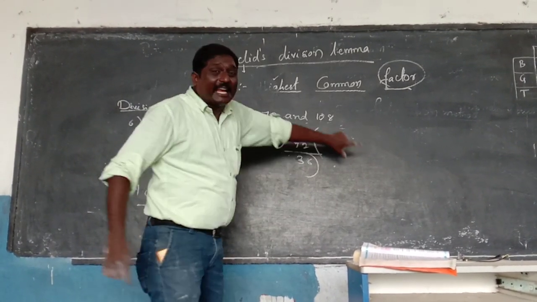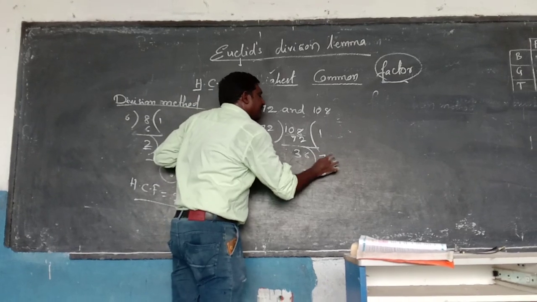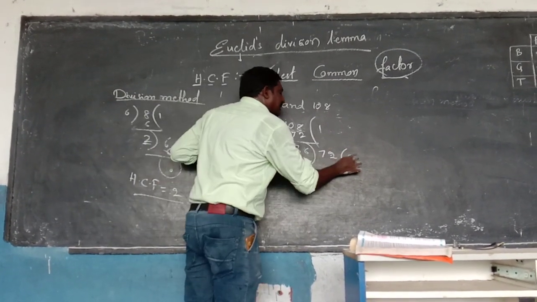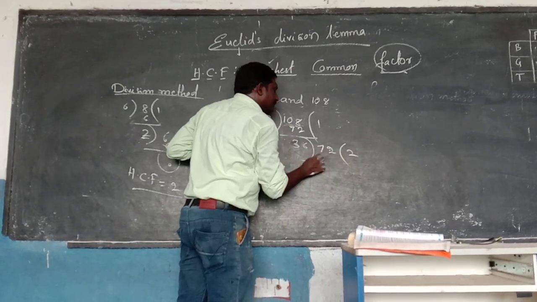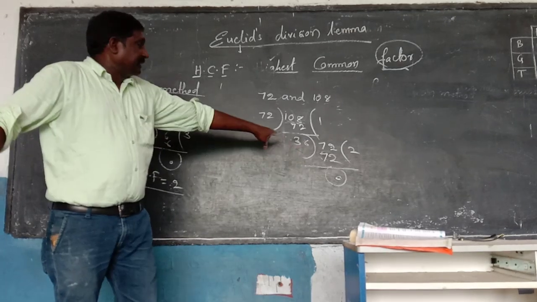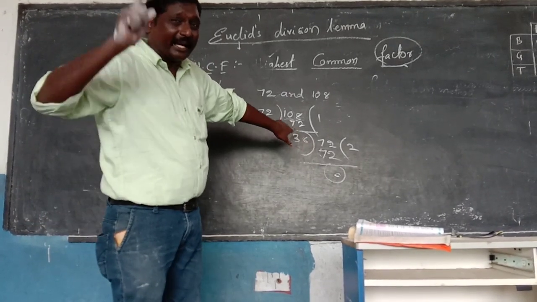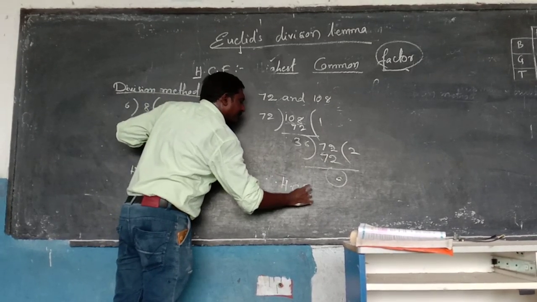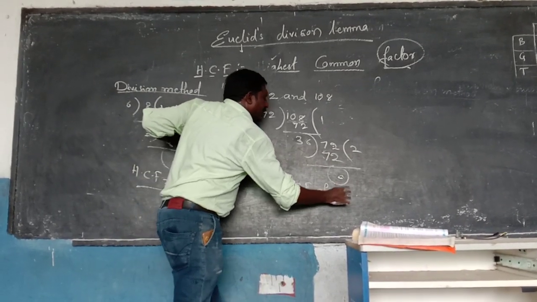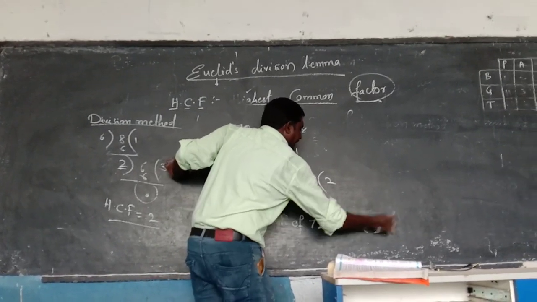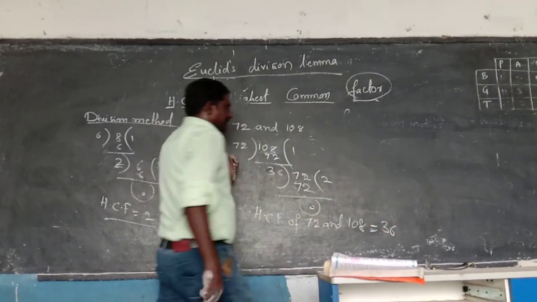So I am taking 72 again as the dividend. 36 twos 72. The remainder is 0. This divisor 36 divided exactly. So the HCF of 72 and 108 is 36.